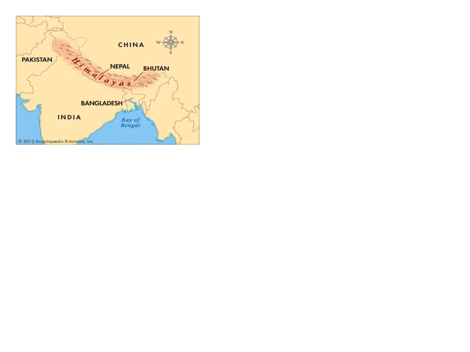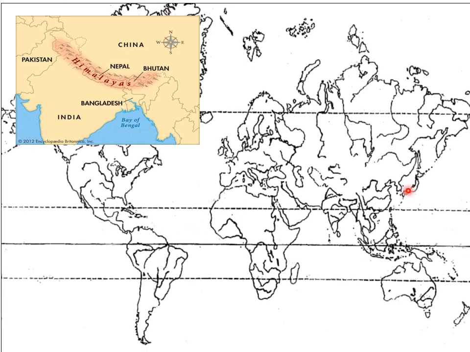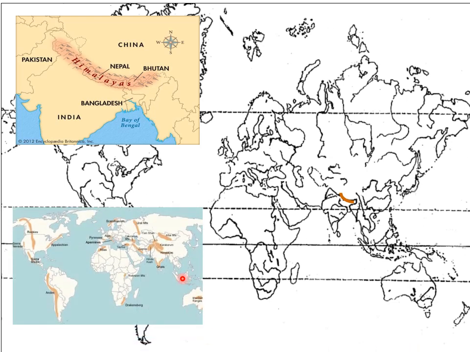Now let's understand how the Himalayan ranges are to be marked on an outline map of India. So this is the Indian subcontinent and the northeast portion is totally covered by the Himalayas. So in this way the Himalayas are to be marked on an outline map. Now it's a little difficult to mark the Himalayas on the world map, but regular practice will surely help with this map marking.